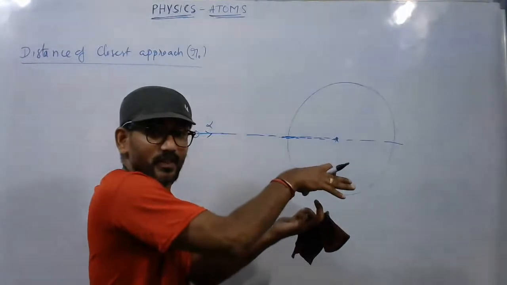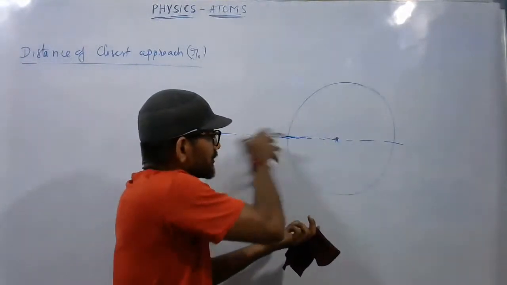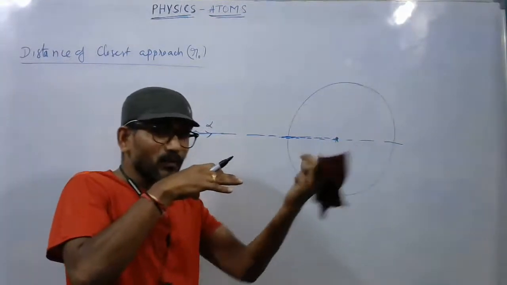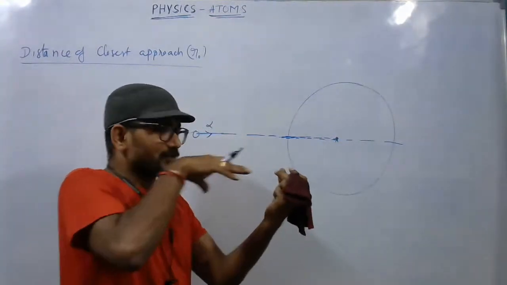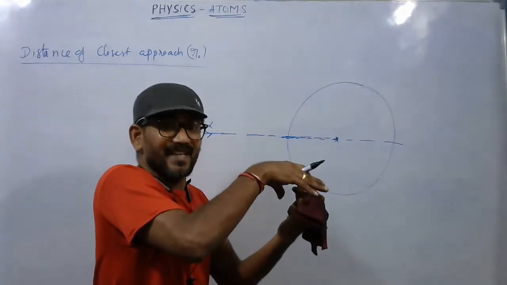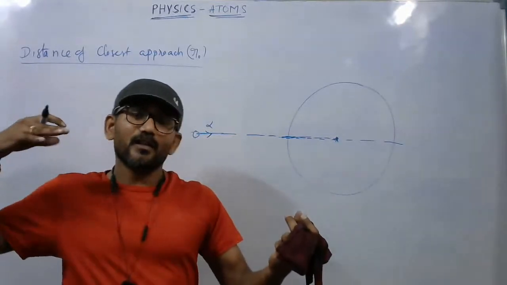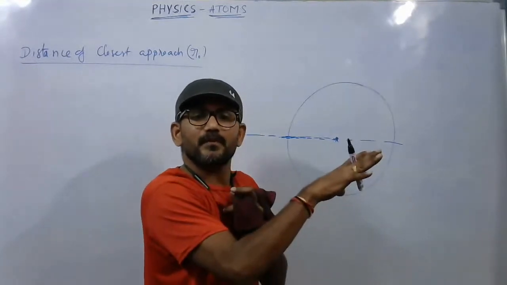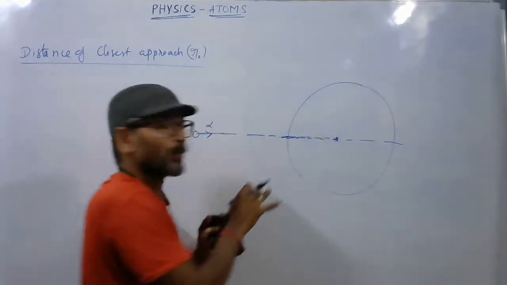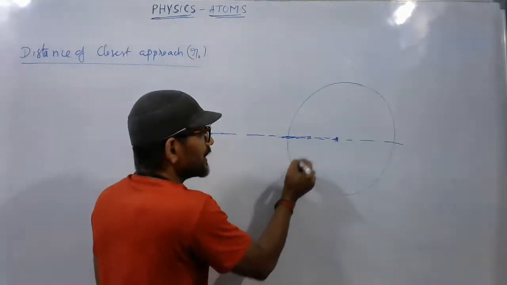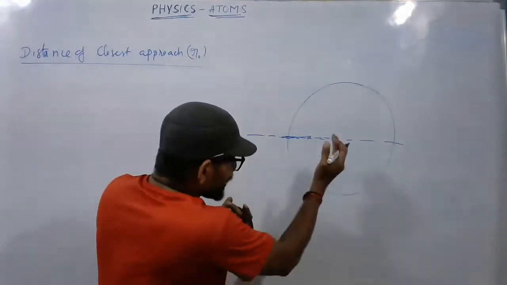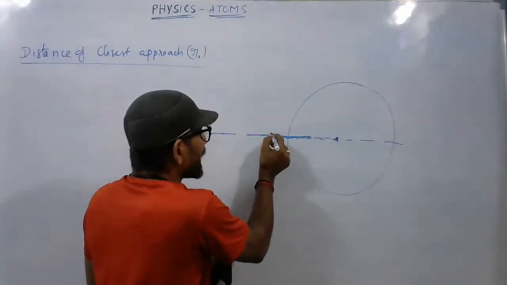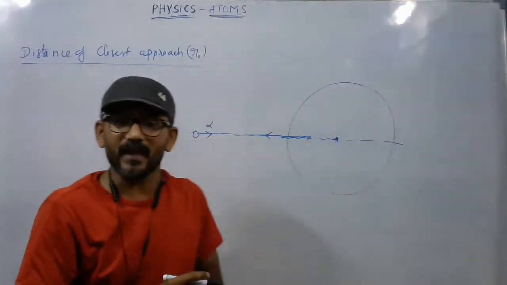As it approaches the nucleus, the velocity decreases because the opposing force increases. The particle stops momentarily at a particular point, and since it is still opposed by a strong force, it bounces back along the same line.